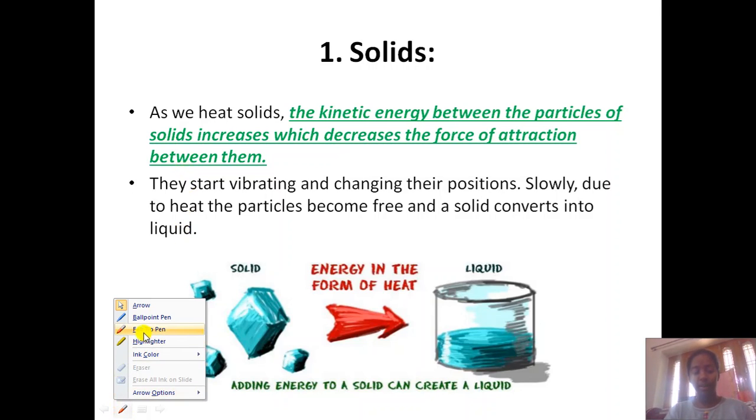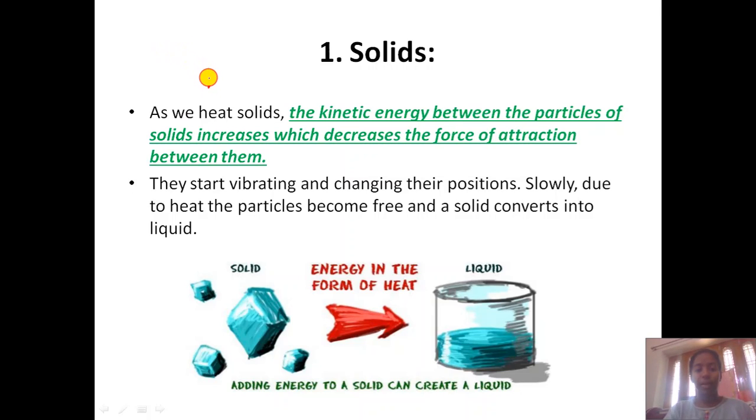So what is being explained here? Whenever you provide some amount of energy, heat energy is represented by the shape triangle. When heat is provided to any solid, the kinetic energy of the particles increases. When you're heating something, it means you're breaking the bond between them.